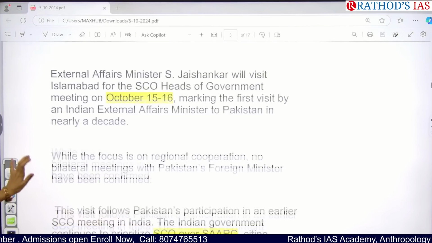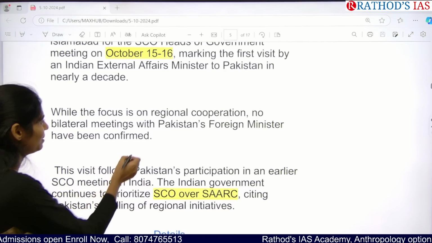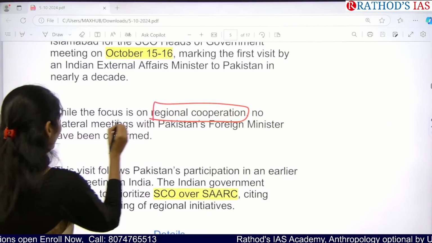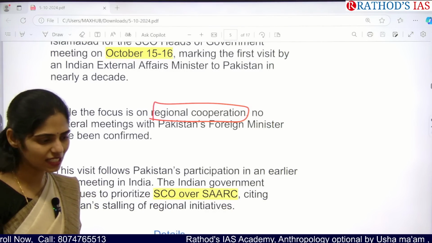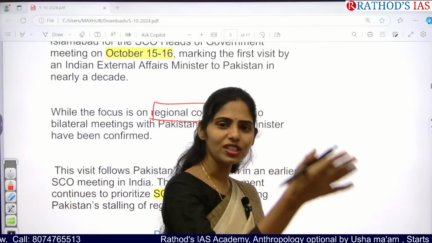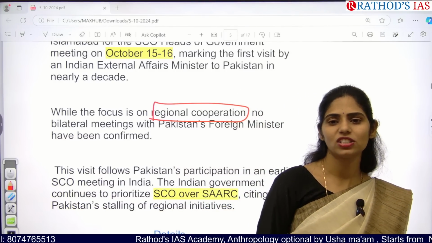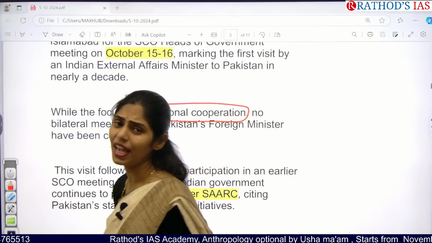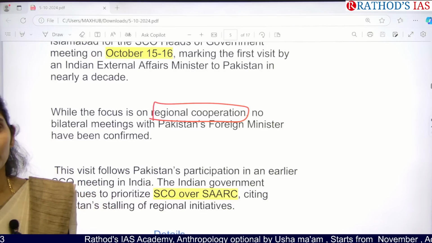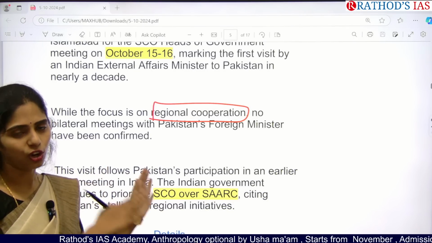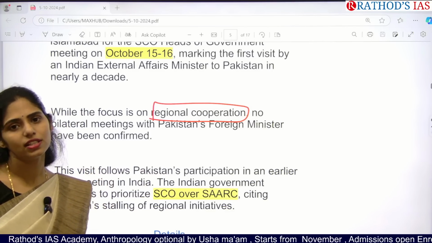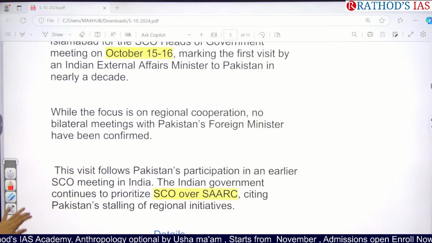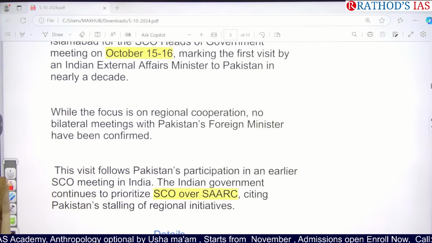Okay. So we are going to focus on the important theme called regional cooperation, and especially the Indus Water Treaty, but that will be going on the sidelines of this meeting. That will not be the main agenda of this SCO, but on the sidelines we may have talks regarding the Indus Water Treaty, because many times India has called them to meet, but they are not showing any interest regarding it. So we have to see whether it will be a matter discussed on the sidelines of this meet or not.